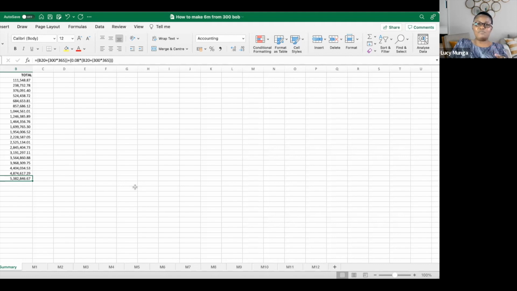So if you want to make that money, you can have this on the side. If you're a student right now, you can also start because you have pocket money, right? So it doesn't matter what age you are, you can start with small monies, and definitely in those 20 years, you'll be a multimillionaire. And you can buy whatever property that you need. In fact, you can see at year 7, you've already become a millionaire, right? It's that easy. 300 bob per day for 7 years, you're a millionaire.